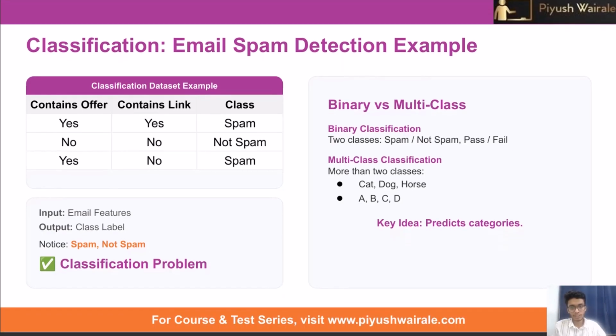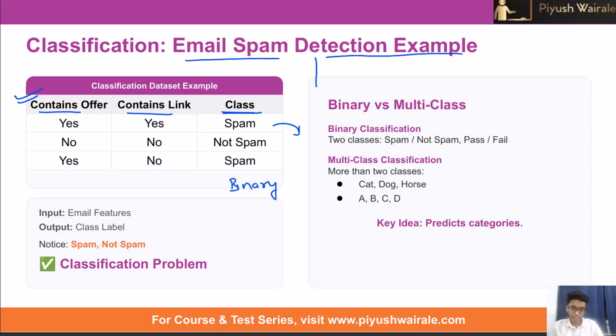Now talking about a classification dataset example, here is an email spam detection example where the dataset can look like this. There will be one column for contains offer, contains link, and then there is the class. We will feed the model this data set, on the basis of which it will learn. It will try to find the decision boundary which we just saw in the animation. Here it's a binary classification, which means there are only two classes, spam, not spam, pass or fail.